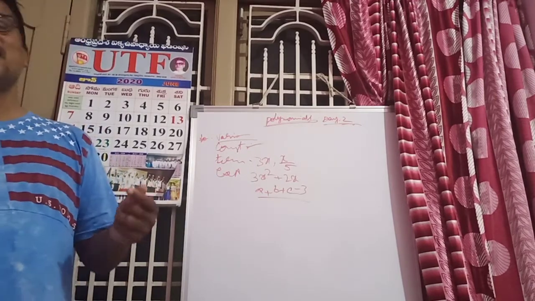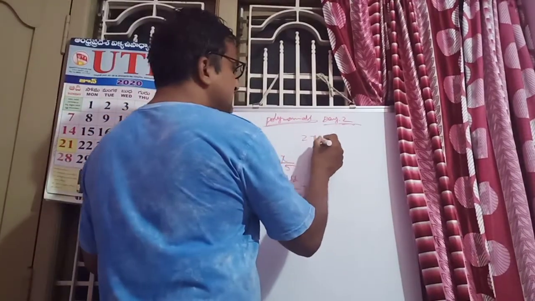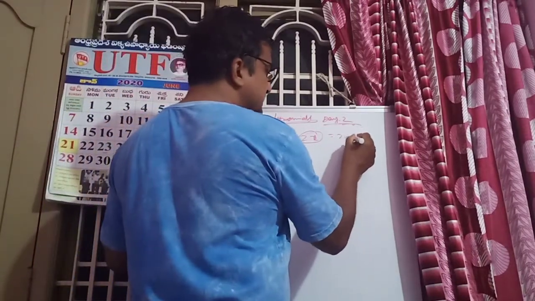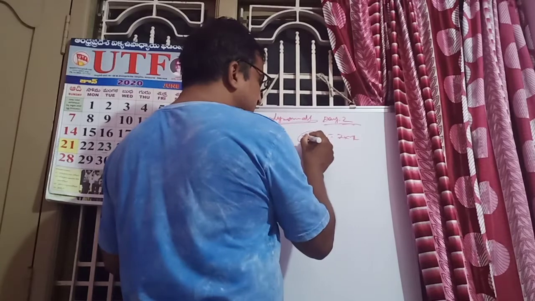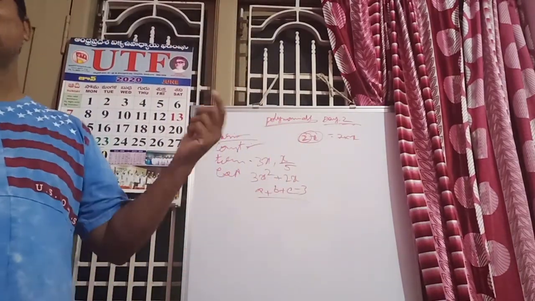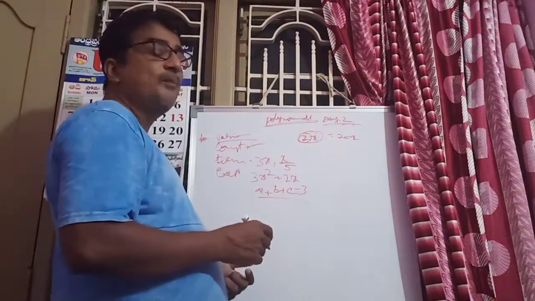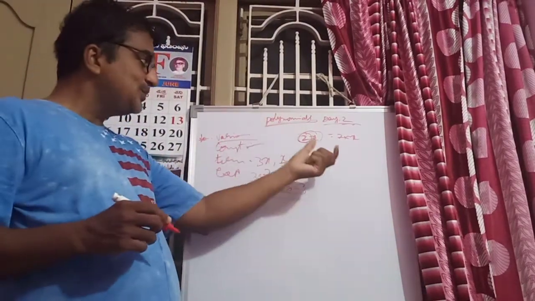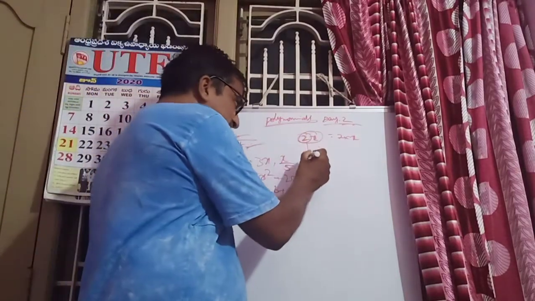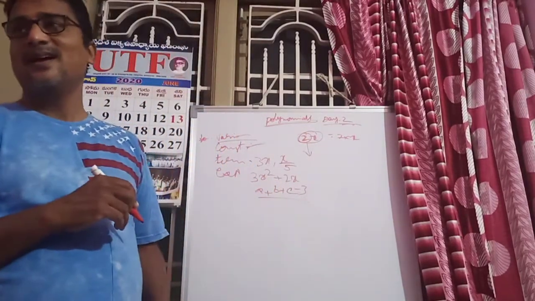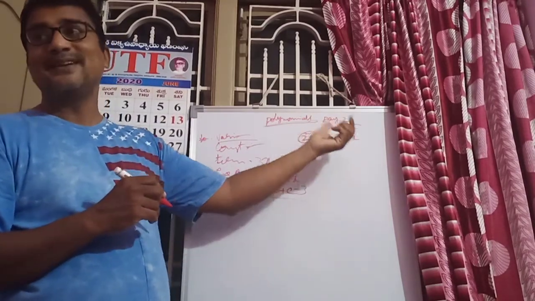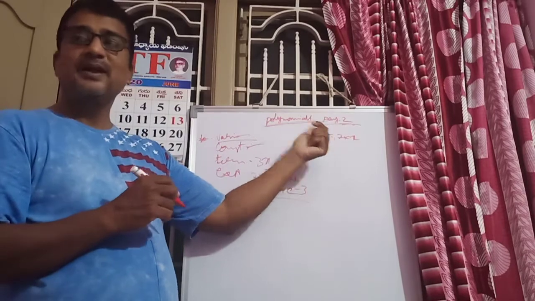Next, today we will discuss 2x. What is the meaning of 2x? 2 into x. In 2 into x, 2 is called constant and x is the variable. Now I am asking what is the relation between 2 and x? Therefore, this 2 is called the coefficient of x.